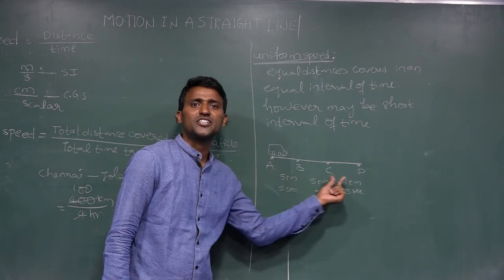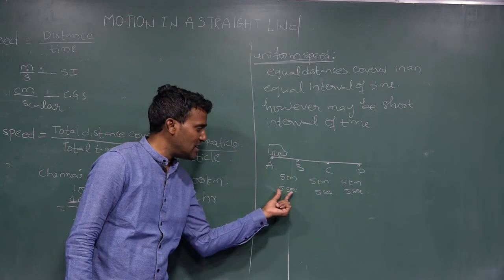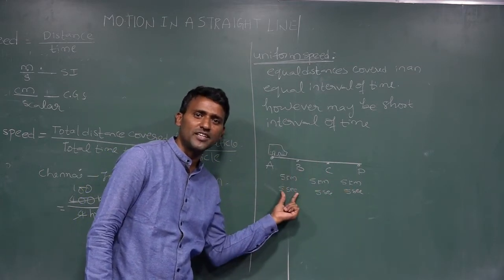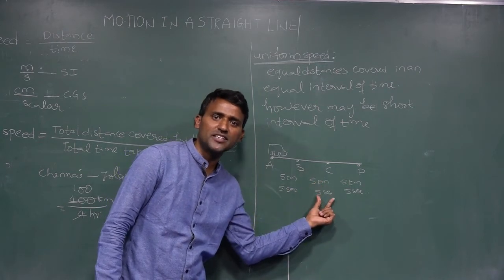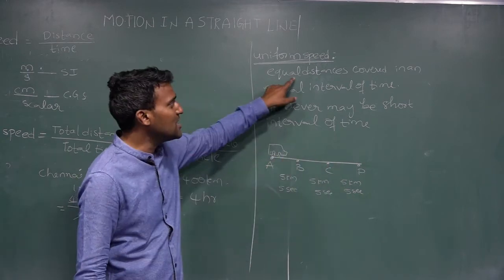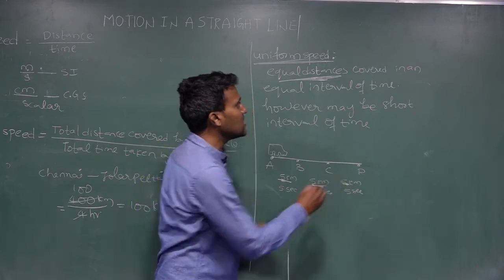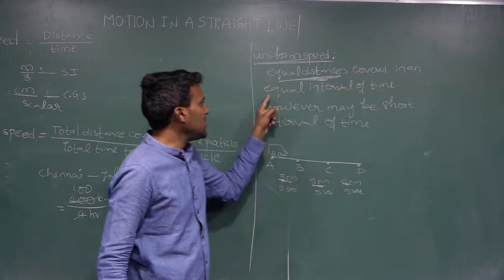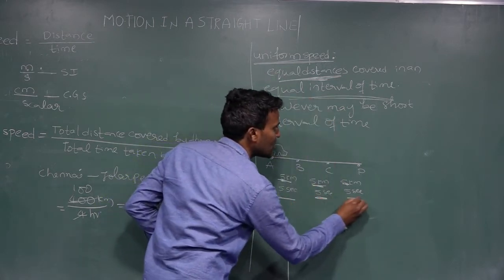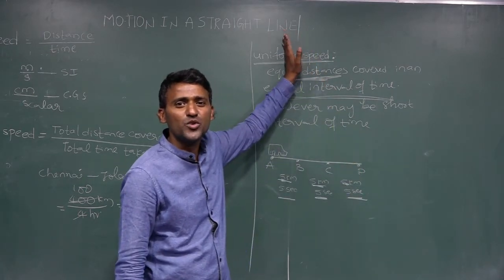These equal distances are covered in an equal interval of time. According to the definition, equal distances covered in an equal interval of time, however short the interval may be, is called uniform speed.